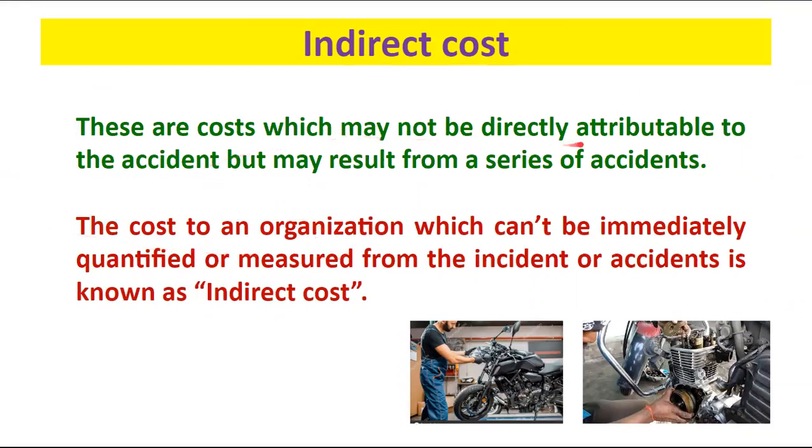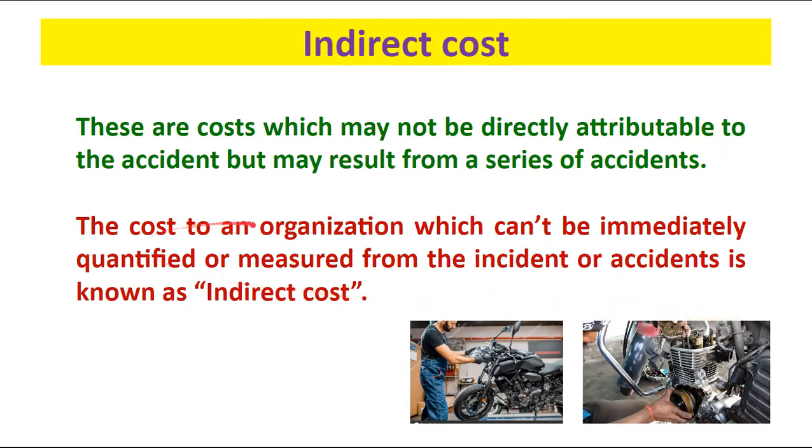These are the costs which may not be directly attributable to an accident, but may result from a series of accidents. Like we can see, one accident happened to the headlight. Once they try to start the bike and take it to the garage, a complete engine overhaul is required. The rider of the bike takes one day leave and gets very minor injuries. He takes first aid treatment, and any other work is halted due to his absence at the organization.